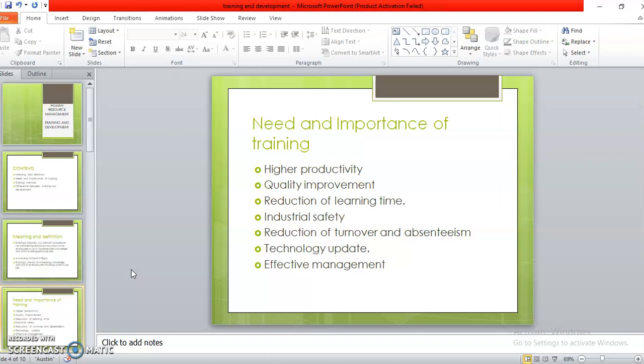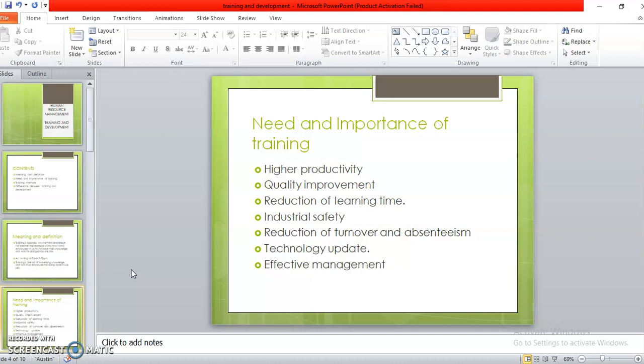So having understood what I mean by training and the definition of it, let's move to the need and importance of training. Is it important for me to provide training in an organization? Yes, it is important, because it is equally important for the existing as well as for the new employees who have joined the organization. It is an organized activity for increasing the technical skills of the employees, so that their efficiency of doing a particular job is increased.